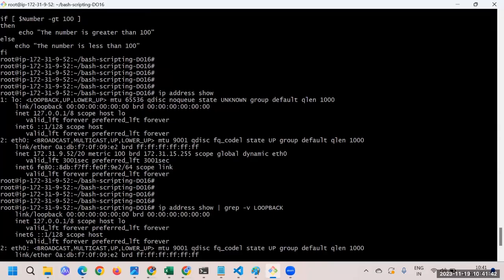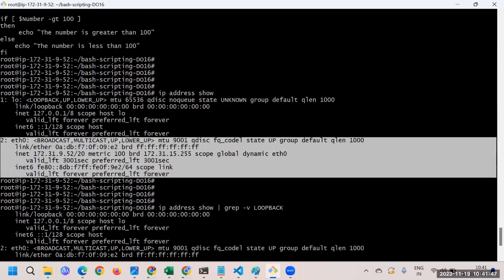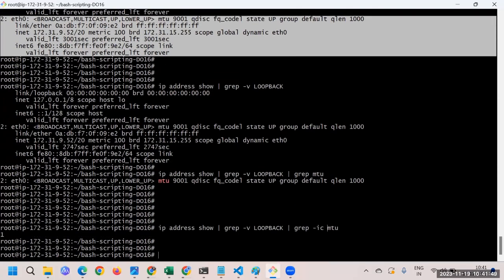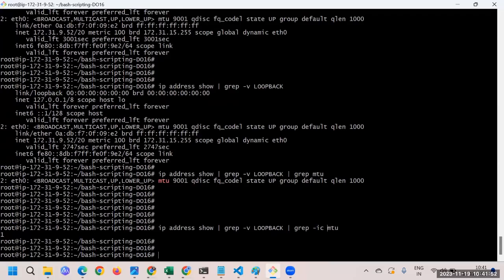For a virtual machine, it's no big deal. Just create one extra interface and attach it here. In that case, you will see that you have two interfaces. Here in our case, it is just one. Now this is the output of the command. But in the case of an if else condition, you know, we say if, then the square bracket, and then maybe I want the whole execution of this one. Maybe this is a big thing to execute in one go, or maybe it doesn't look good here.